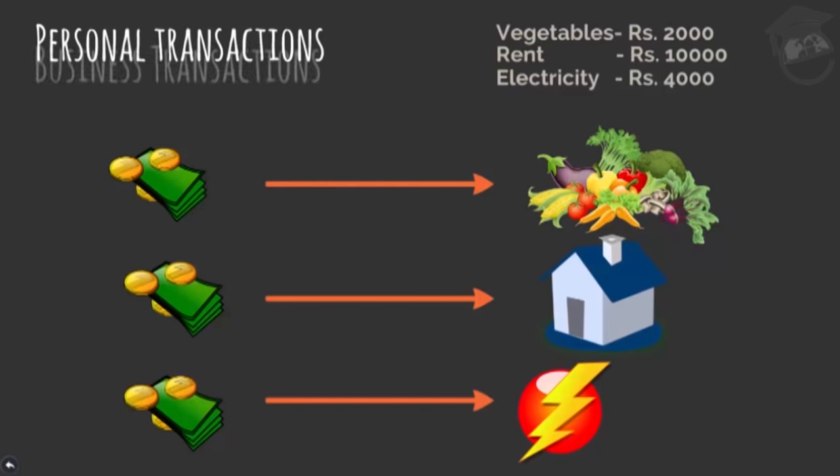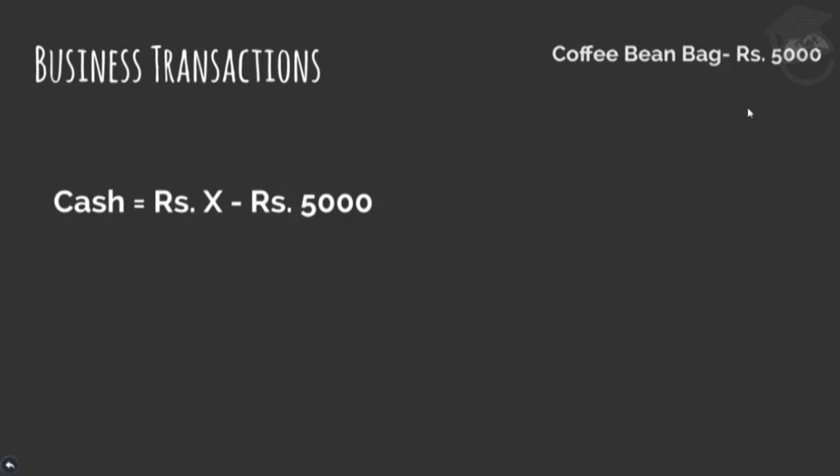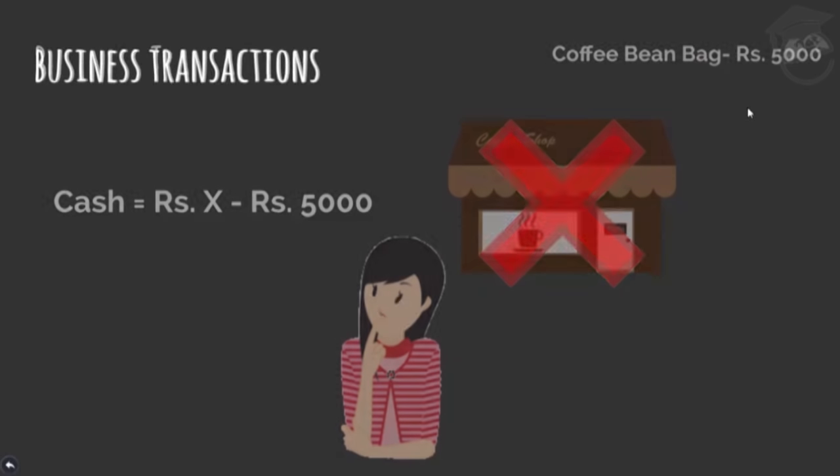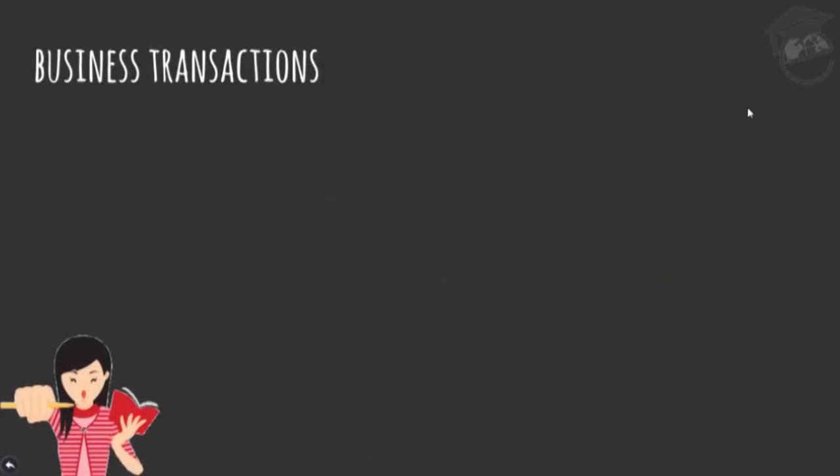But in case of a business transaction, a businessman cannot do so because whatever he is purchasing is not for his personal use. He will be doing business with it. So if I simply record the transaction as coffee bean bag dash rupees 5,000, this particular recording will show the effect on cash, that my cash has been reduced by rupees 5,000, but on the other hand, there will be no effect on my business. So I have to record dual effect of all monetary transactions that take place in my business.